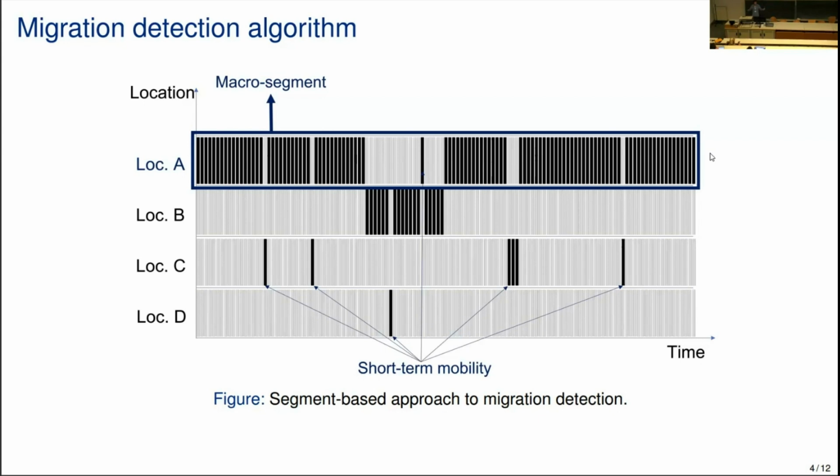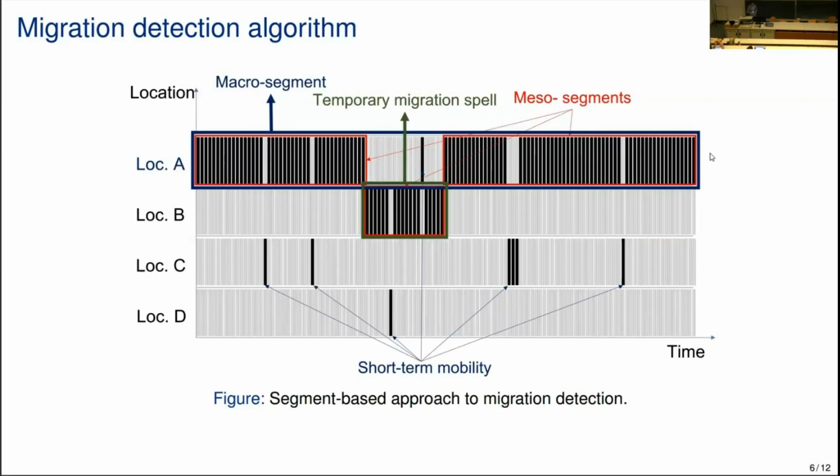And what we see is that this user is mostly seen in this location A that we're going to define as his home location. And then at a more meso level, we're just going to abstract from the very short-term mobility events and see that there are 3 such mesosegments. And we're going to overlay these 2 things and say, well, this is a mesosegment that is not at the home location of that user. So we're going to identify that as temporary migration if it lasts for a minimum duration that here we define as 20 days.